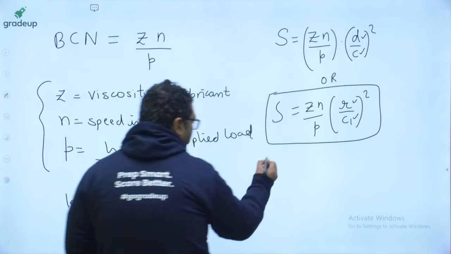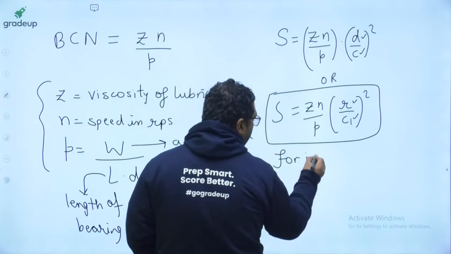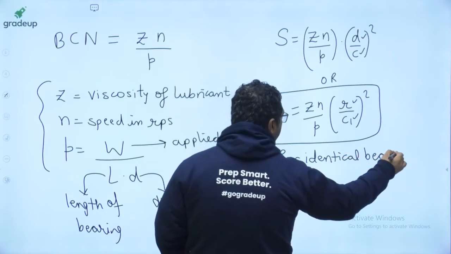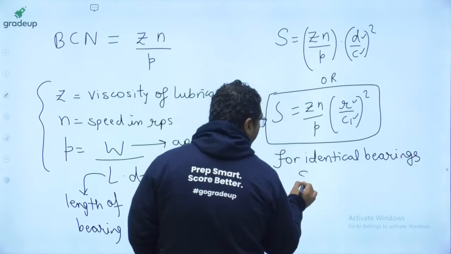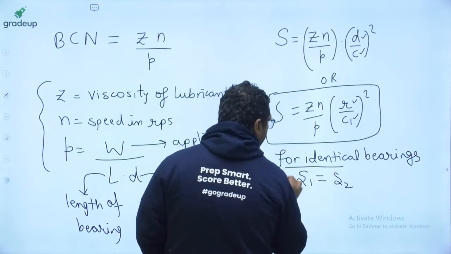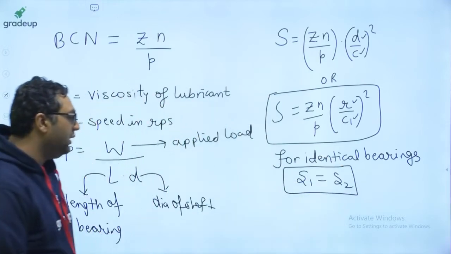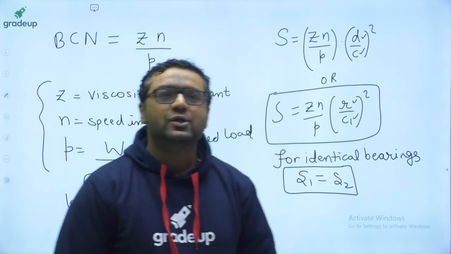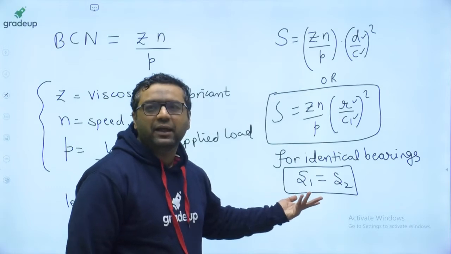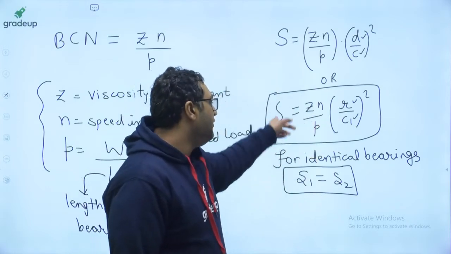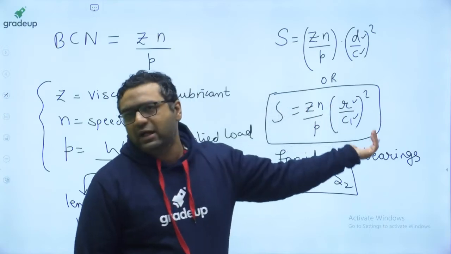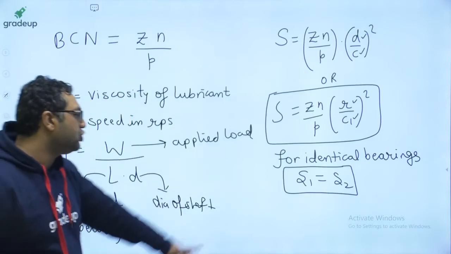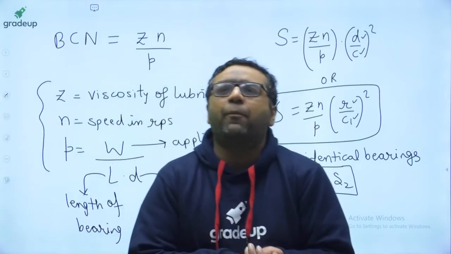For identical bearings, Sommerfeld numbers are the same. So if you have 2 identical bearings, you can equate the Sommerfeld numbers, and whatever one thing is not given to you, you can find out using S1 equals S2. Hope you are getting it. For identical bearings, Sommerfeld numbers are always equal. It is like a property. Okay.